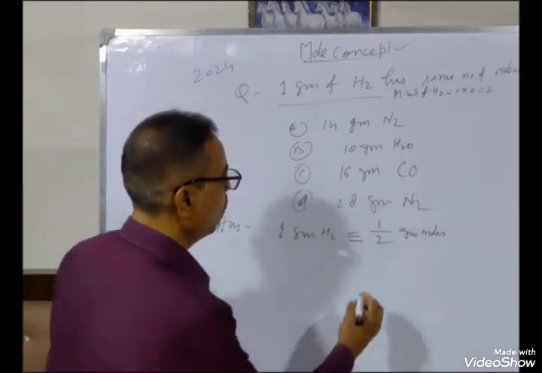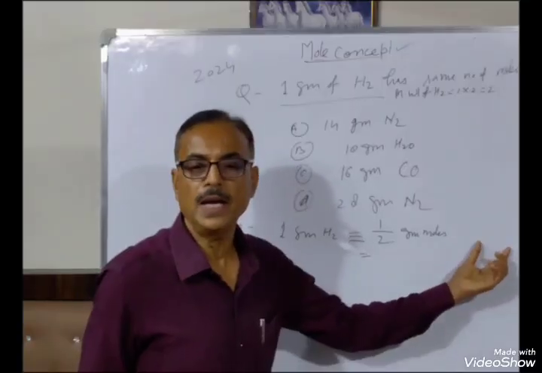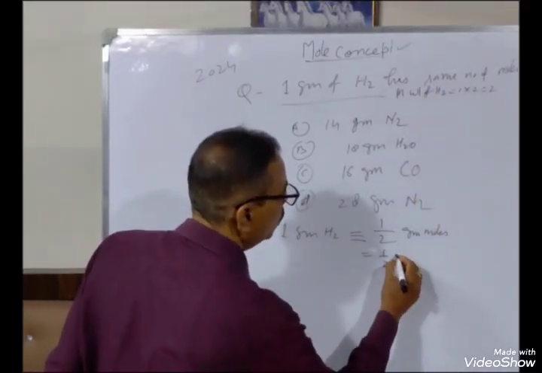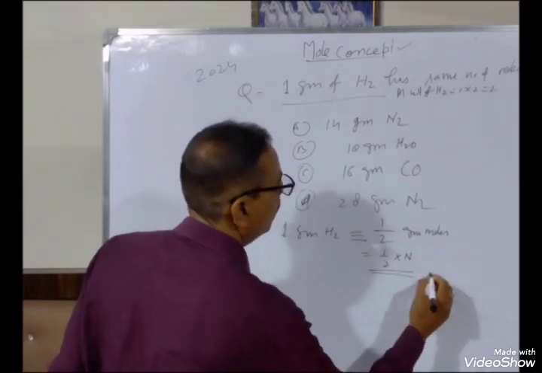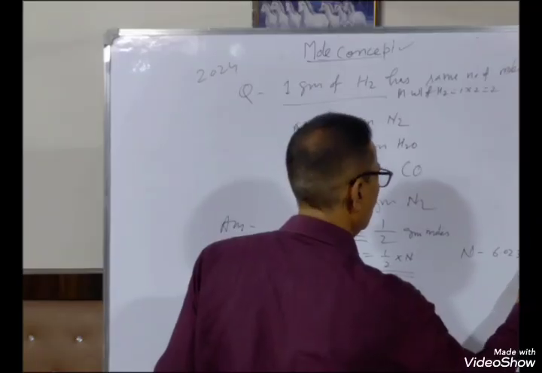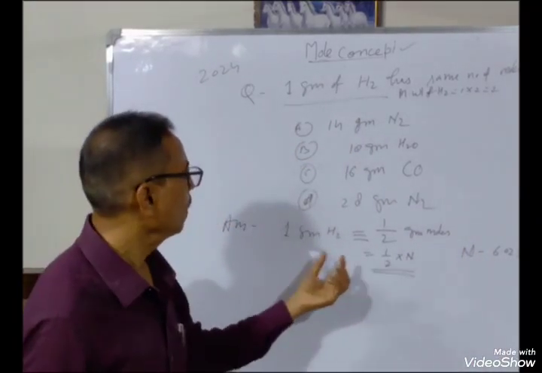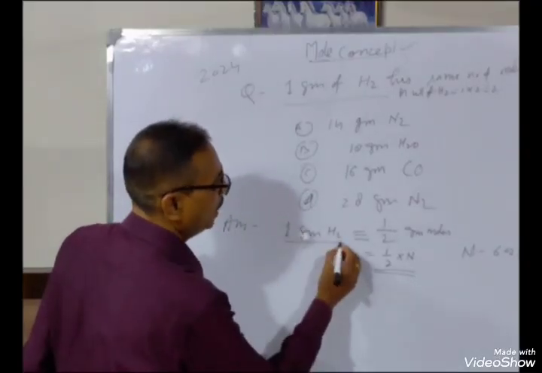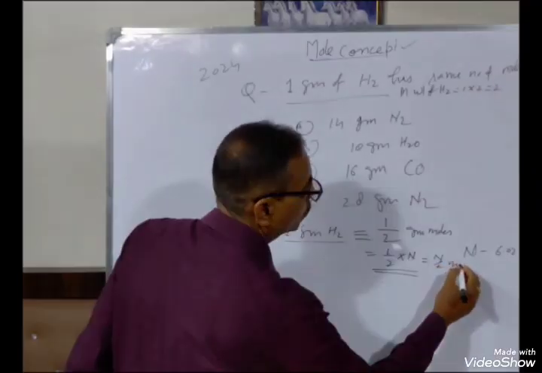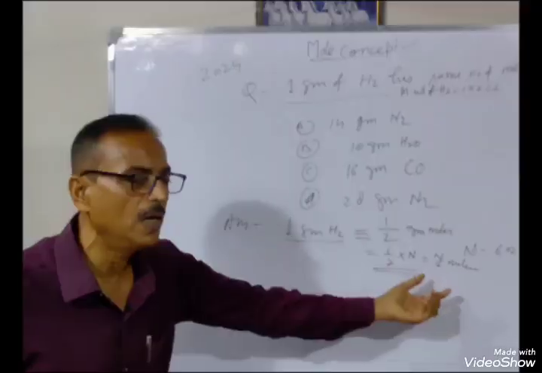So 1/2 gram moles, multiplied by N, you will get the number of molecules. So 1/2 into N, where N is the Avogadro number, 6.023 into 10 power 23. So 1 gram of H2 contains N/2 molecules. Now we find out in all cases which has N/2 molecules.